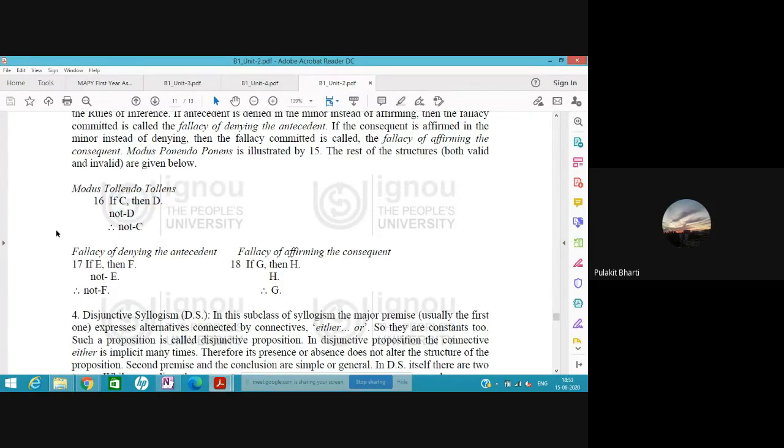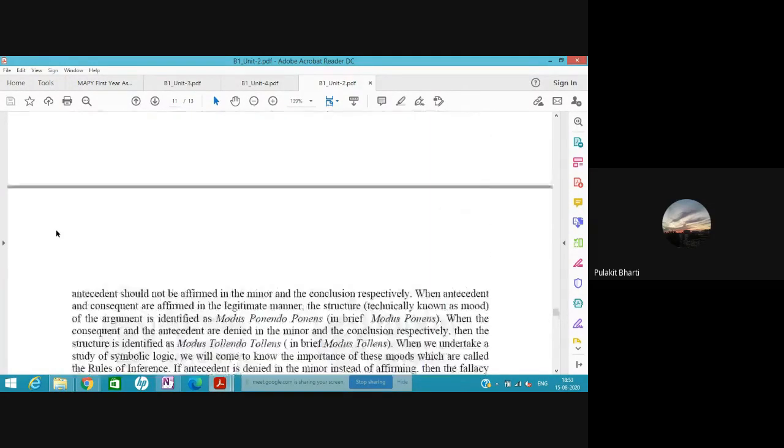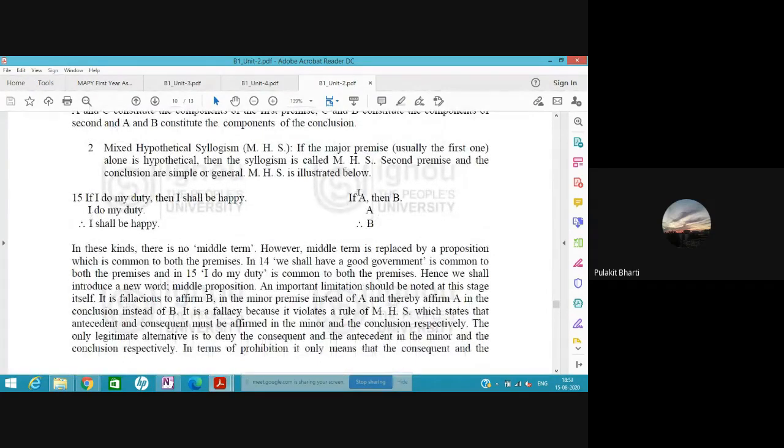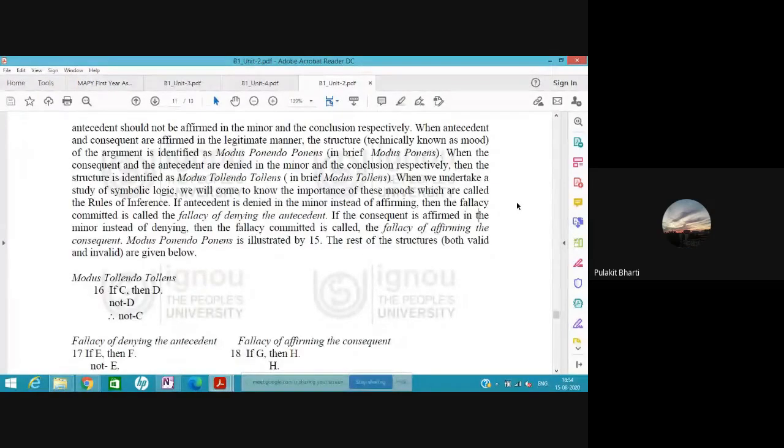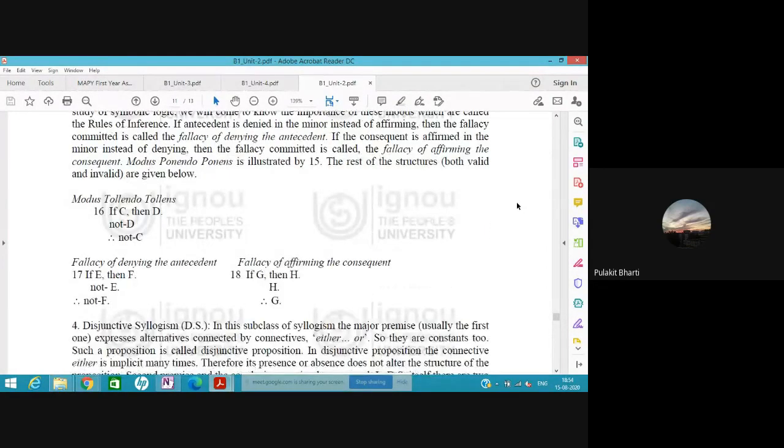Let's try this again with modus ponens. If I throw the utensil, it will break. I have thrown the utensil, therefore it broke. So I think this is clear with this example, right? Both the fallacies. Is it okay? For me, yes. Okay, so should we go to the next question?